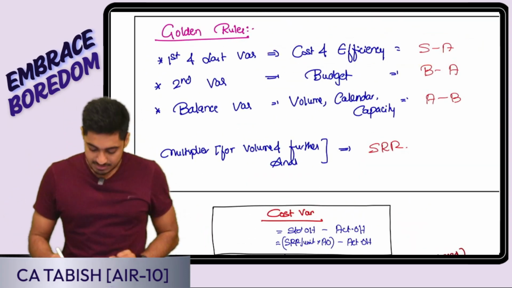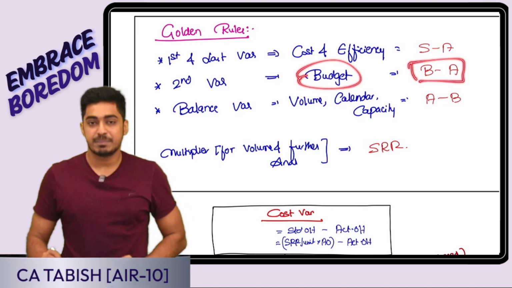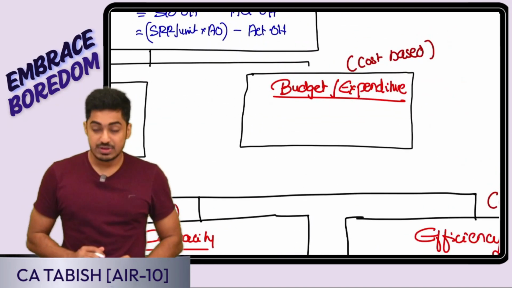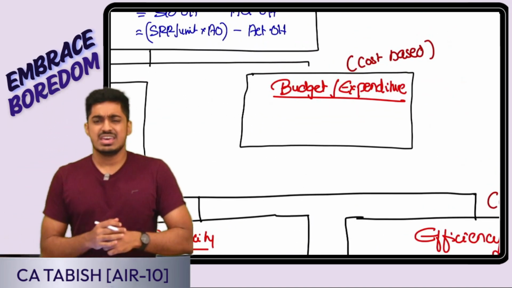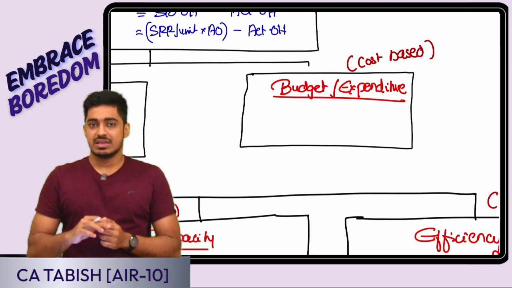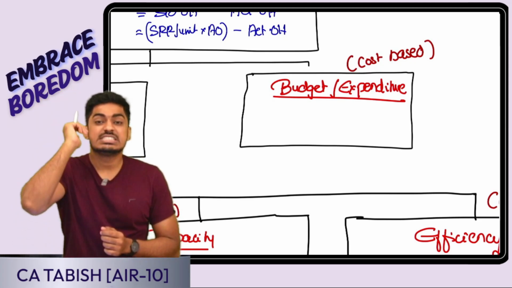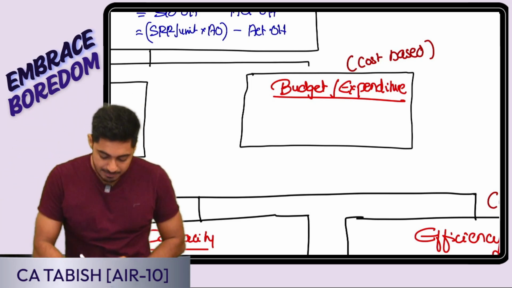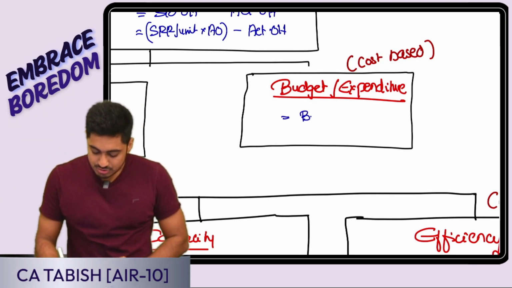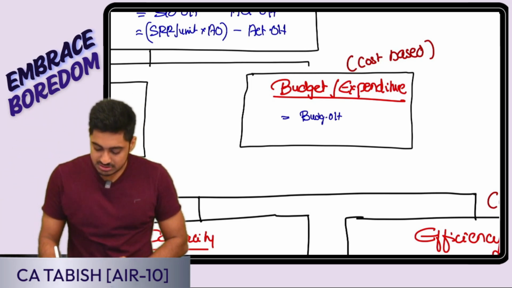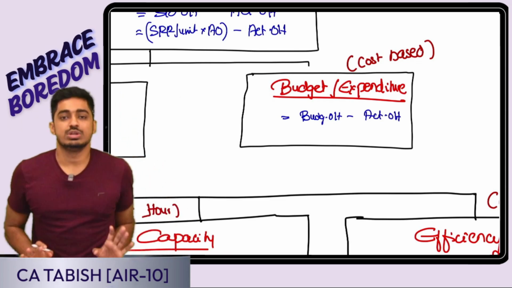Sir, second variance, budget variance. How am I going to compare? Budget minus actual. What is my second variance? Budget or expenditure variance. Here, what am I comparing? Cost I am comparing. How much overhead cost I thought will be there, budgeted cost. How much is the actual cost? How do I want the comparison? Budget minus actual. So it is budgeted overhead cost minus actual overhead cost. It is already in terms of rupees, so there is no need to convert.